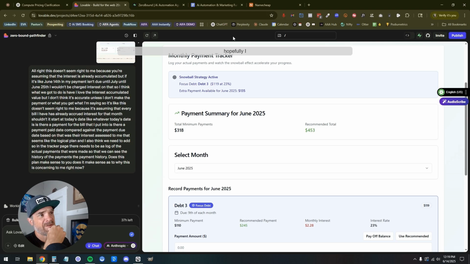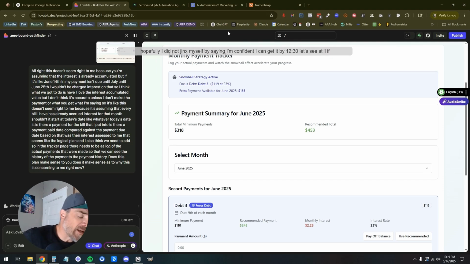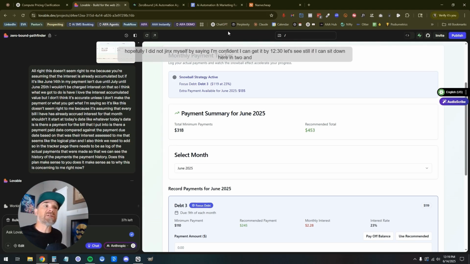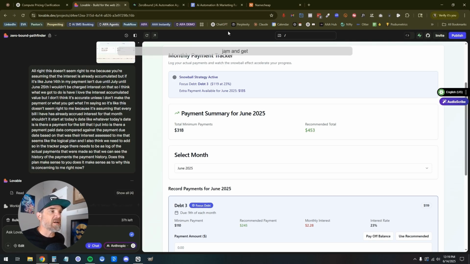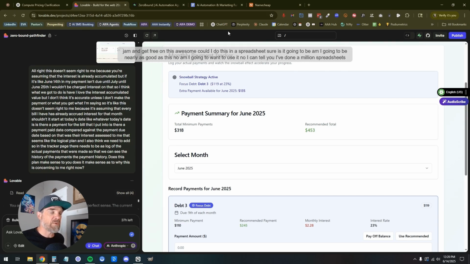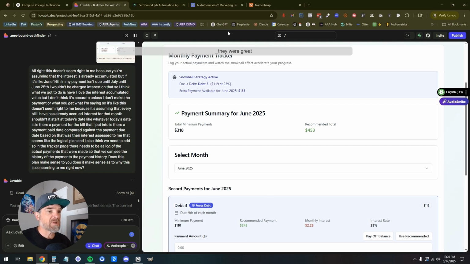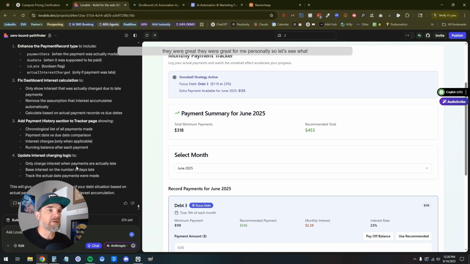Hopefully I did not jinx myself by saying I'm confident I can get it by 12:30. Let's see. Still, if I can sit down here in 2.5 hours and invest in a system that's going to help me really jam and get free on this, awesome. Could I do this in a spreadsheet? Sure. Am I going to be nearly as good as this? No. Am I going to want to use it? No. I can tell you, I've done a million spreadsheets. These little dashboards, these little apps, they work great. They were great for me personally. So let's see what happens next here.